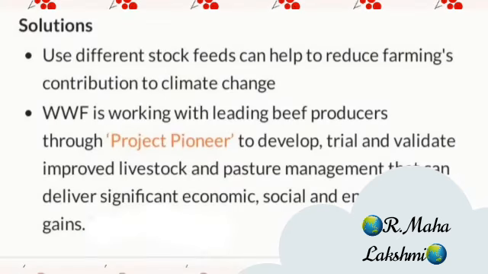Solutions: using different stock feeds can help to reduce farming's contribution to climate change. WWF is working with leading beef producers through Project Pioneer to develop trail and wildlife improvement, livestock and pasture management that can deliver significant economic, social and environmental gains.